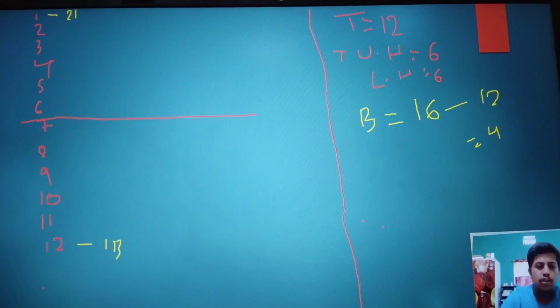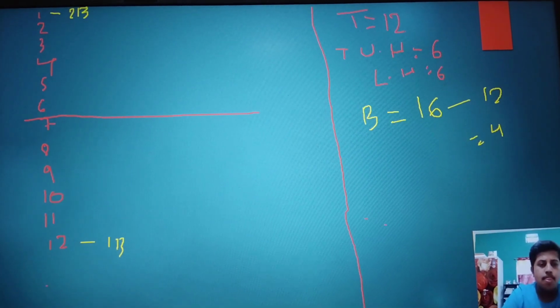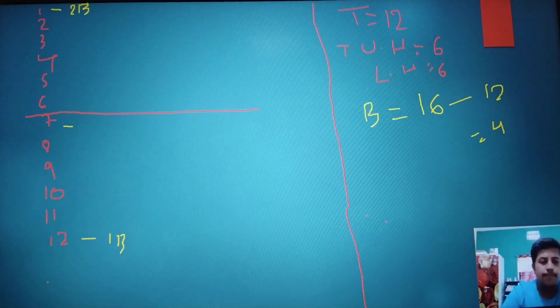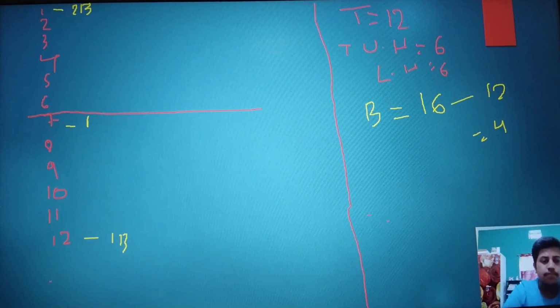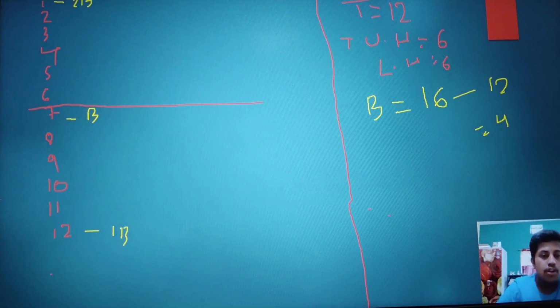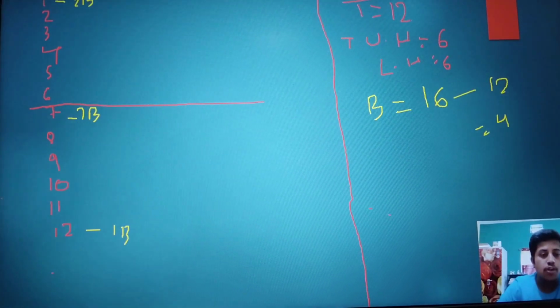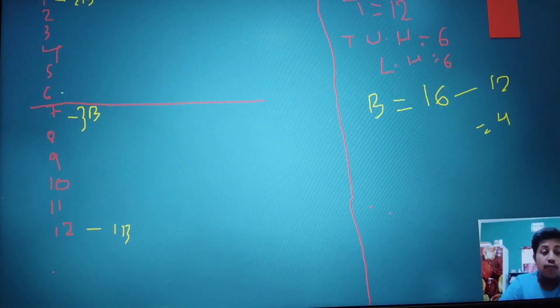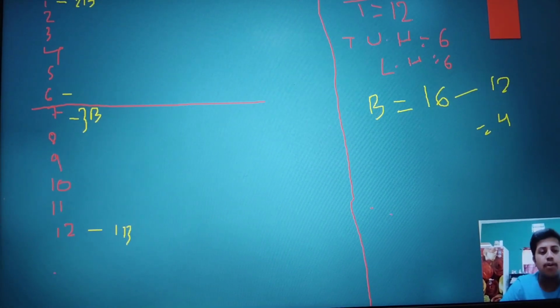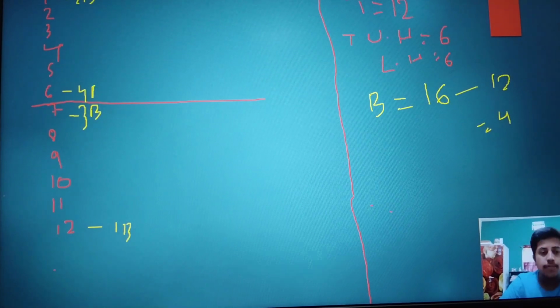Third bye is given to the first team of the lower half. And the fourth bye is given to the last team of the upper half. So we have got the 4 byes here.